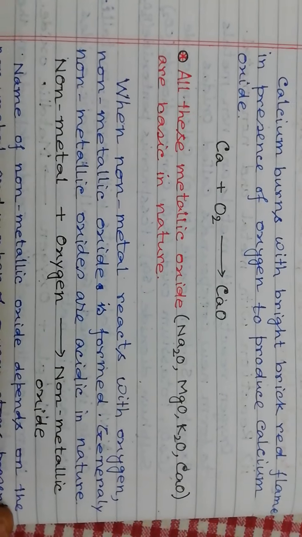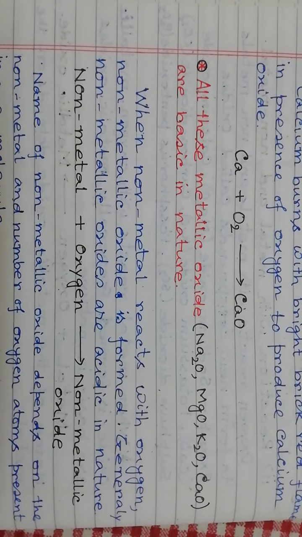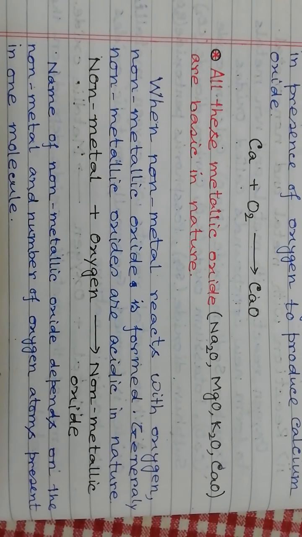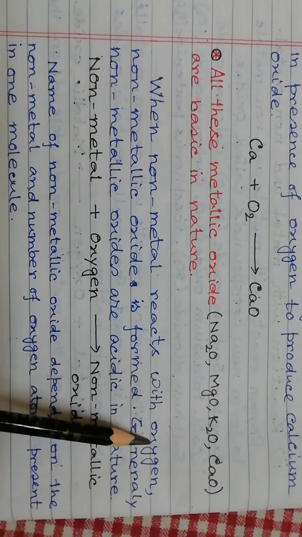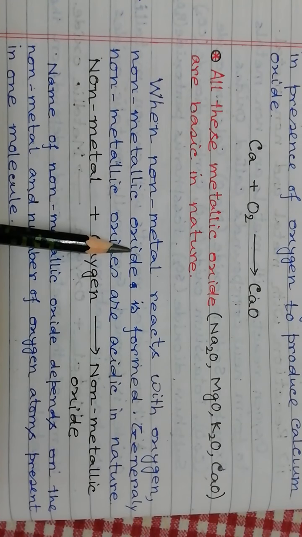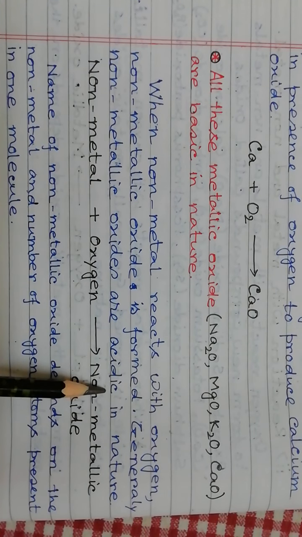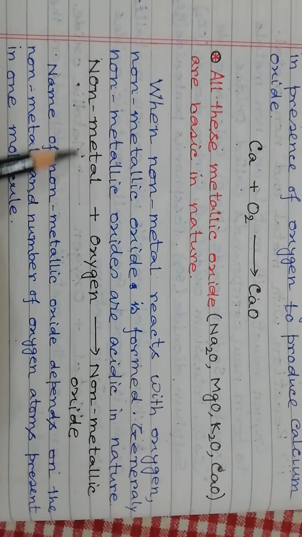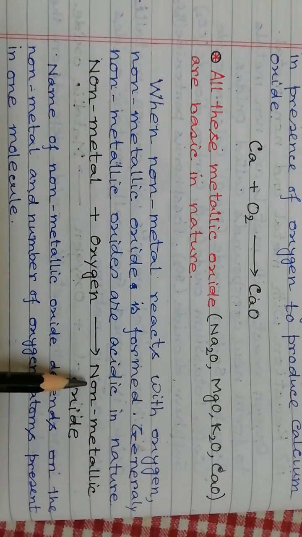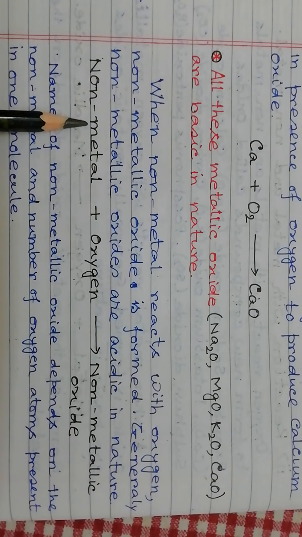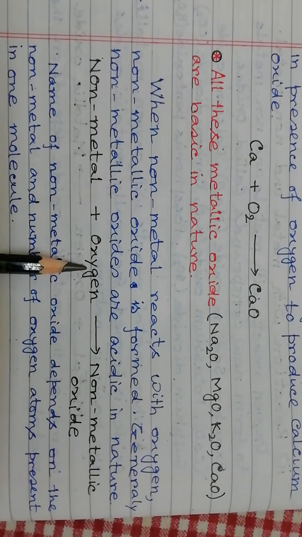Now when oxygen reacts with non-metal, it forms non-metallic oxide. Generally these non-metallic oxides are acidic in nature. But here also some exceptions are there. The name of a non-metallic oxide depends on which non-metal it is and how many atoms of oxygen are present in one molecule.